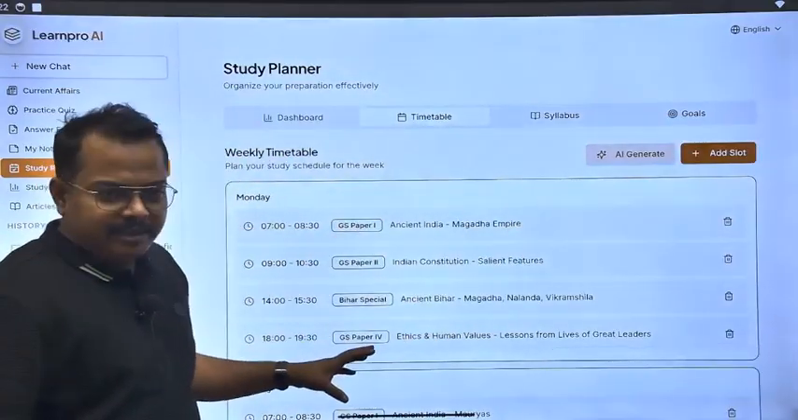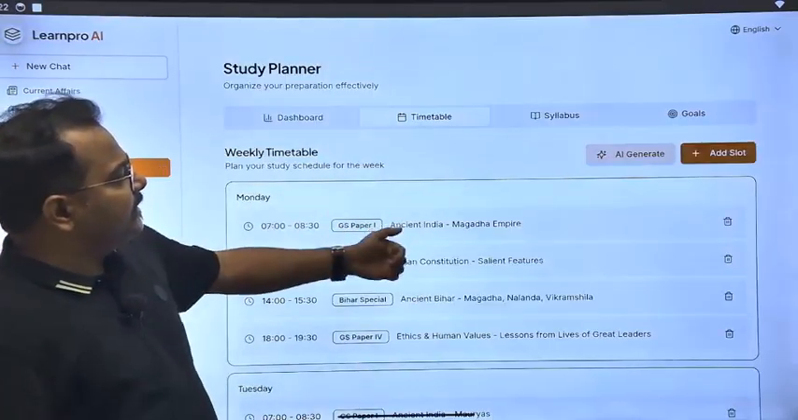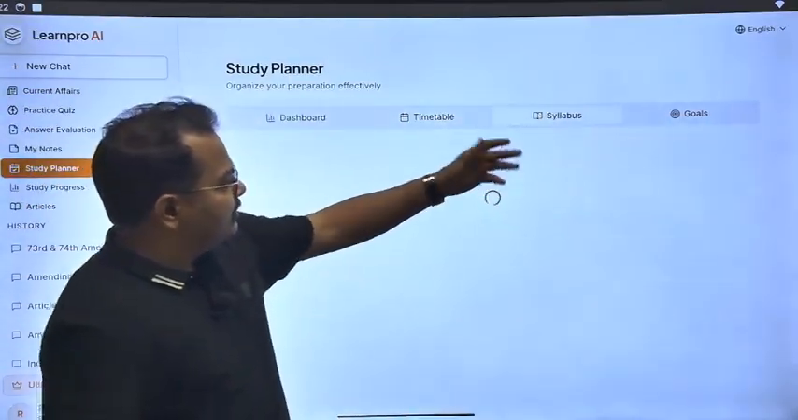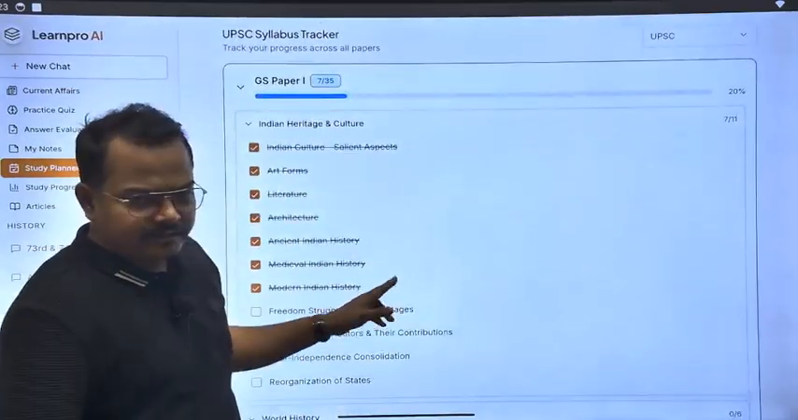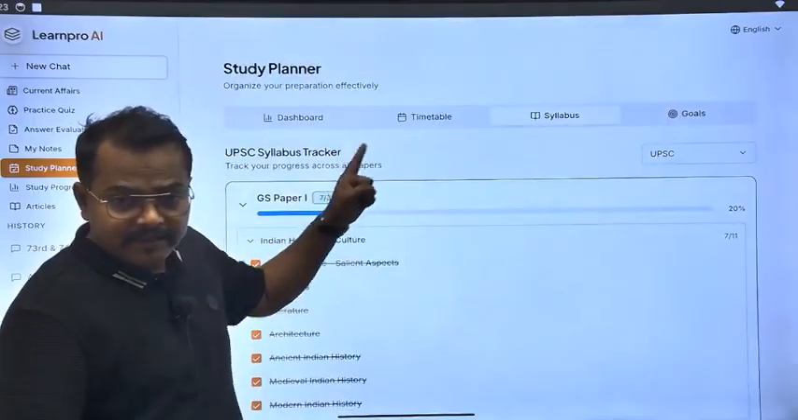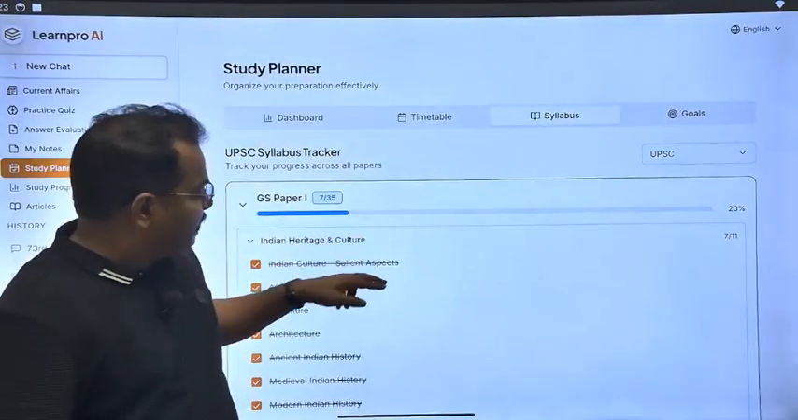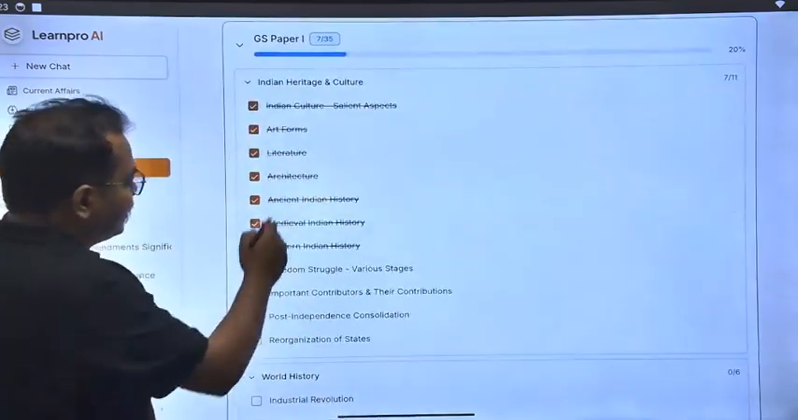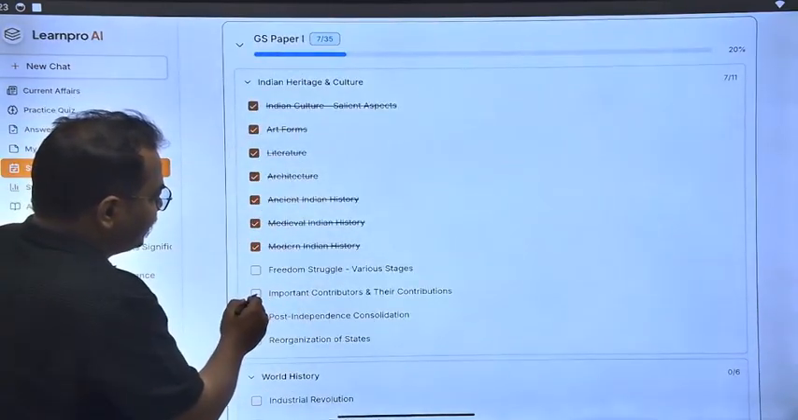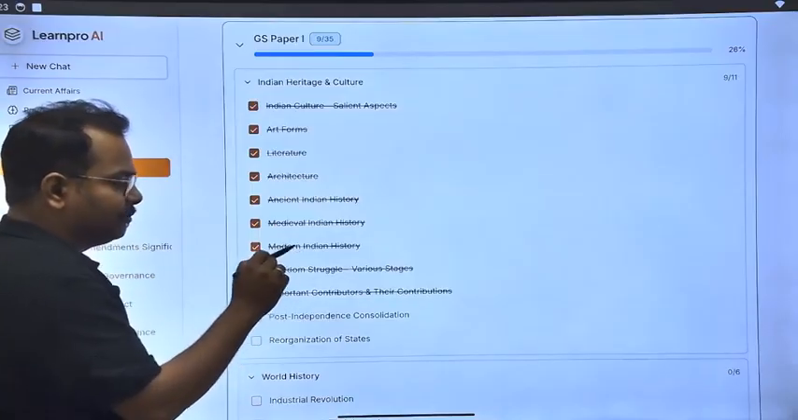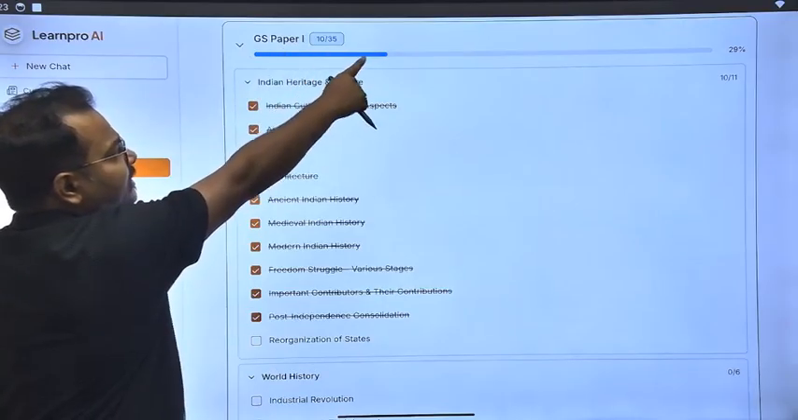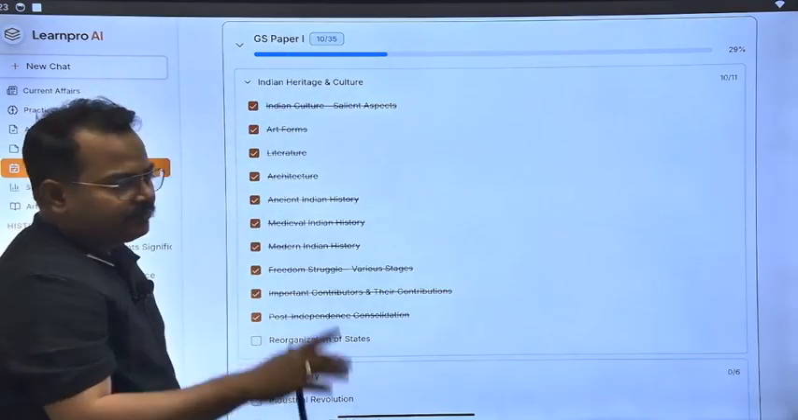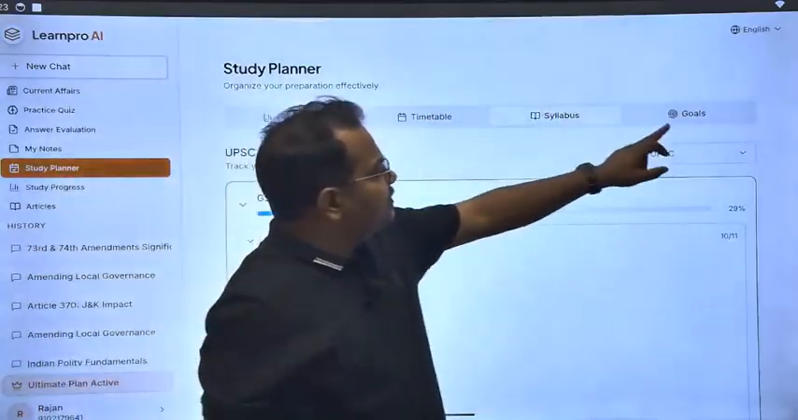So this is the timetable, and then you can check this is the syllabus, that in the whole syllabus how much you have to study. That was the timetable for 1 week. This is the whole syllabus. So whatever you have studied, you can just tick here and it will be crossed here that these things are complete, and it will show you in the completion bar how much you are covering in GS paper 1.